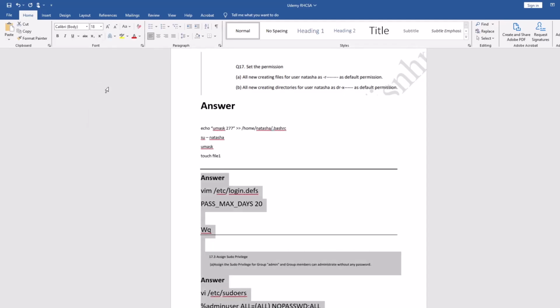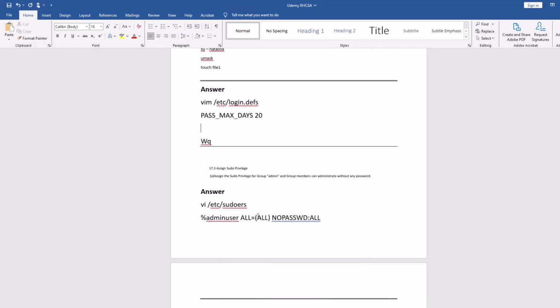Okay, 618 is good. In this question, if they ask you to change the max password days, I mean the password maximum strength, you can open this file and change this parameter, whatever they defined. I didn't get this question in the exam. And you know how to add a sudo permission for a normal user. If they ask you for the user, you can put the username here, and you can see it's already defined on the above one, so you can do it from there.